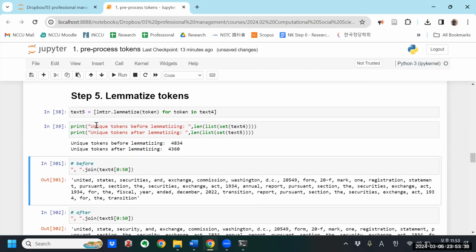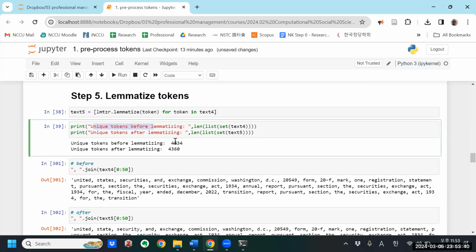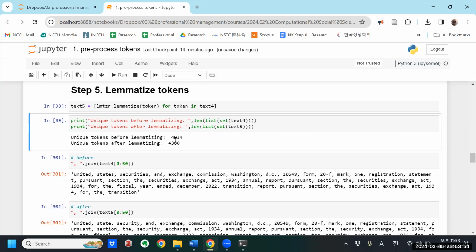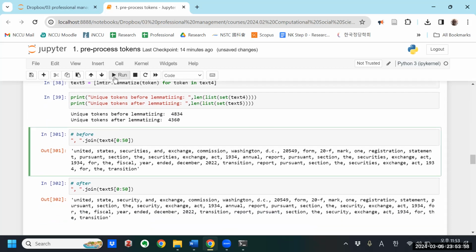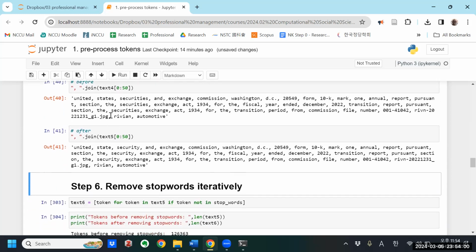So the number of unique tokens before lemmatizing was 4,800. Now, after lemmatizing, the number of unique tokens is 4,300. So there were 500 tokens in there that had the same stem but were in a slightly different form, and lemmatizing made those all the same. So now if I show you here, United States turns into state, securities turns into security.